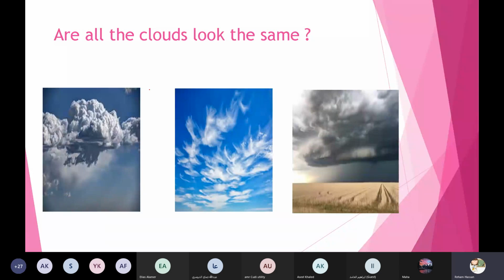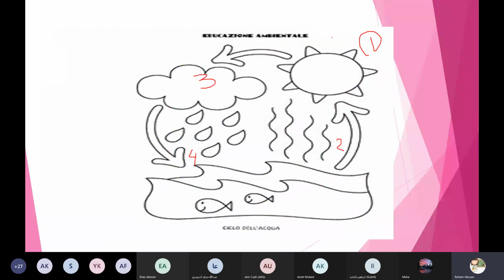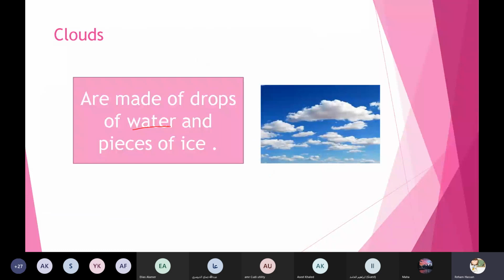So when I ask you, Adam, do all the clouds look the same? Yes or no? No, of course not. Thanks a lot, Adam. But what are clouds first? Clouds are made of water and ice. So clouds are made of water and ice.